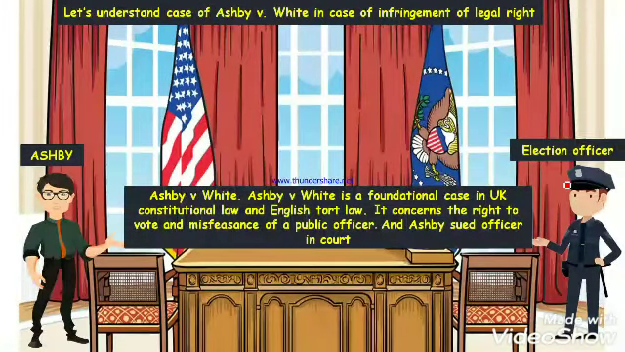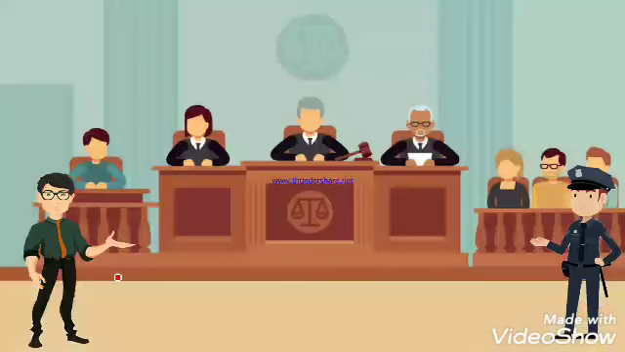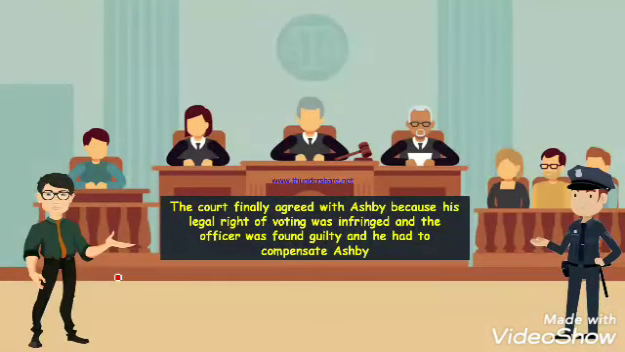Okay. So there was Ashby and there was an election officer, as you are able to see in the example. This is Ashby and this is the election officer. This is a foundational case in UK constitutional law and English tort law. It concerns the right to vote. For example, Mr. Ashby went to vote, but the election officer said that you cannot vote. Therefore, the election officer infringed his legal right. So what happened next? Let's continue our story.